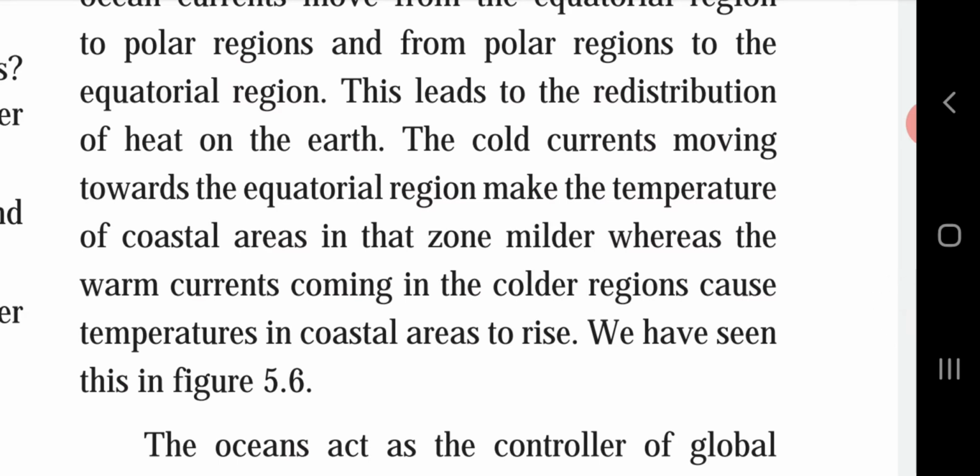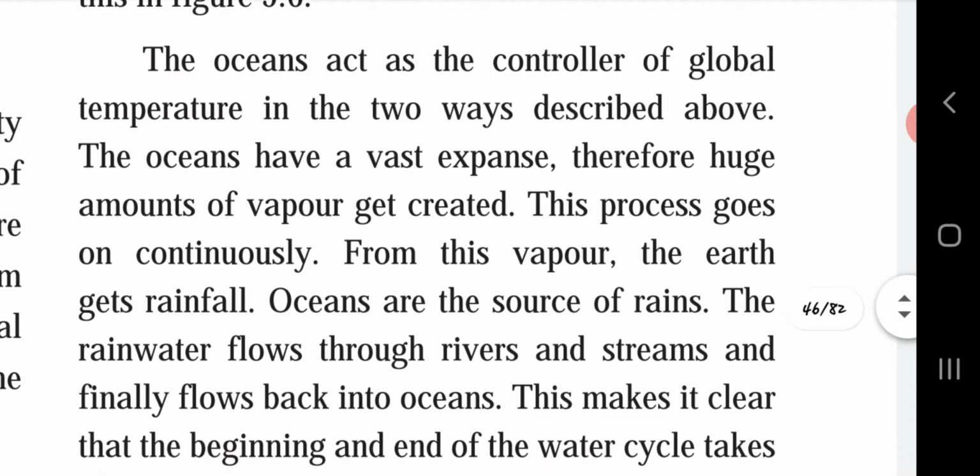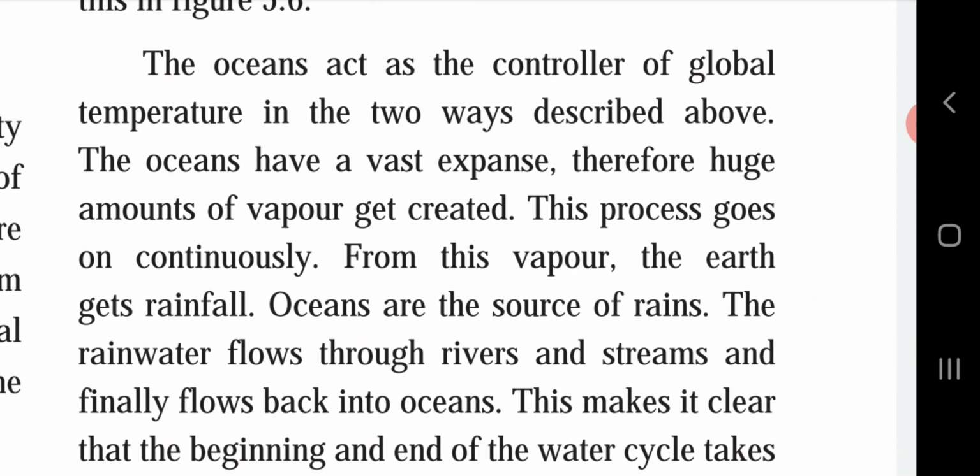The cold currents moving towards the equatorial region make the temperature of coastal areas in that zone milder, whereas the warm currents coming in the colder region cause temperatures in the coastal areas to rise. We have seen this in figure 5.6. If you go to the fifth lesson, you can see picture 5.6 where the temperature in coastal areas is rising. The oceans act as the controller of global temperature in the two ways described above, that is warm currents and cold currents.